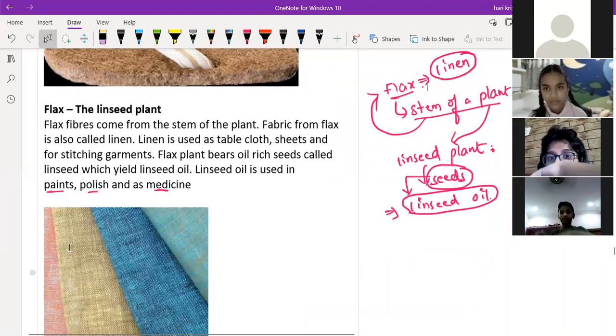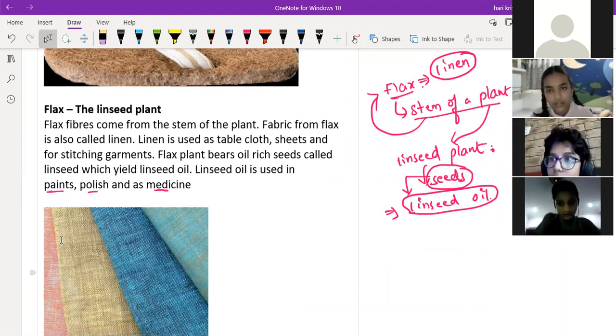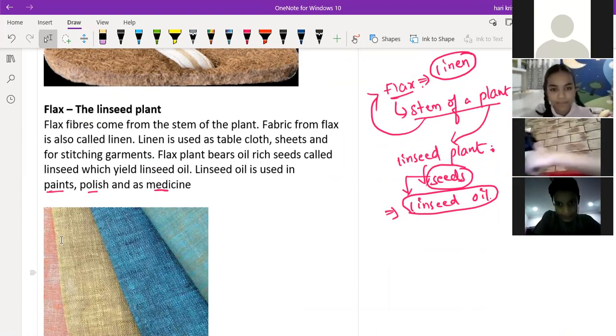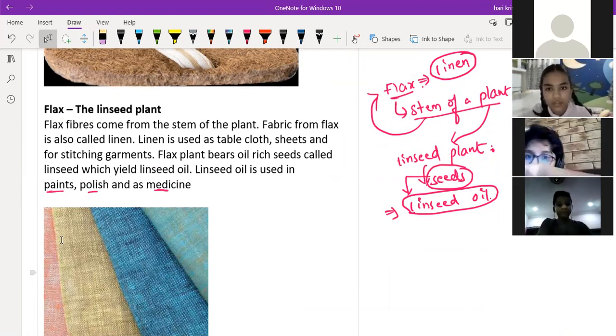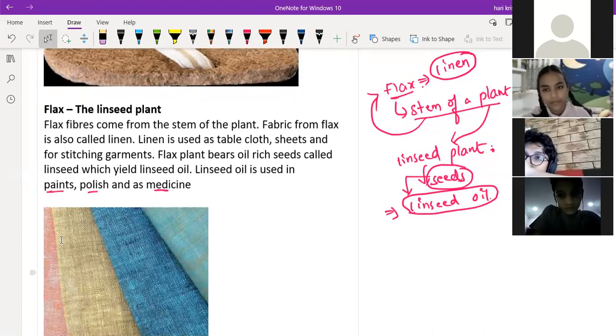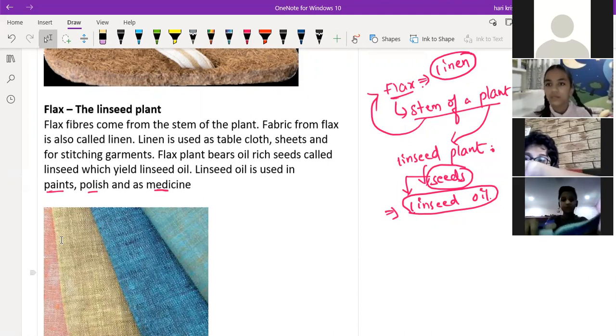So flax, where will we get it? We get it from the stem of the linseed plant. Linseed plants also bear some seeds. Those seeds are helpful in the production of linseed oil. Whatever fabric we make from the stem of the linseed plant is called linen.